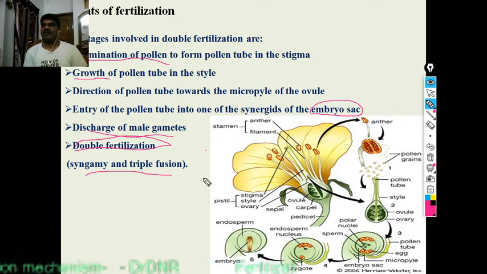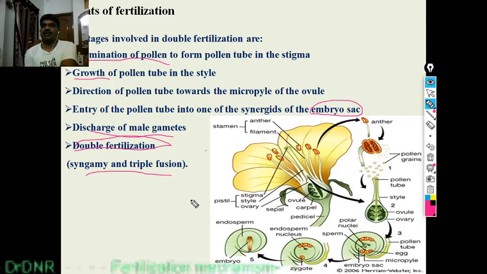Here, why? Because while releasing the pollen, in some pollen grains there are 2 cells, and in some there are 3 nuclei. Of the 3 nuclei, one is the vegetative nucleus and the second is the generative nucleus. The generative nucleus divides and forms the 2 male gametes. So 2 male gametes and 1 vegetative nucleus enter the pollen tube. Of the two male gametes, one fuses with the egg cell and the other with the secondary nucleus.